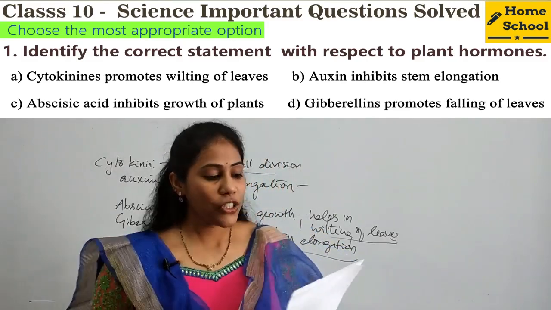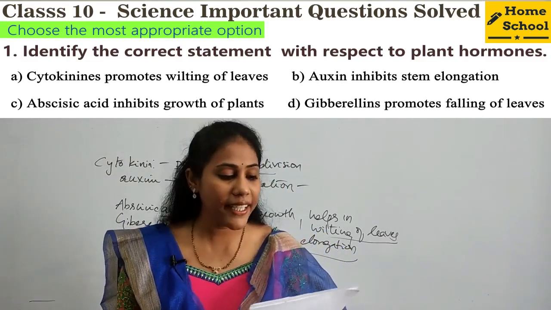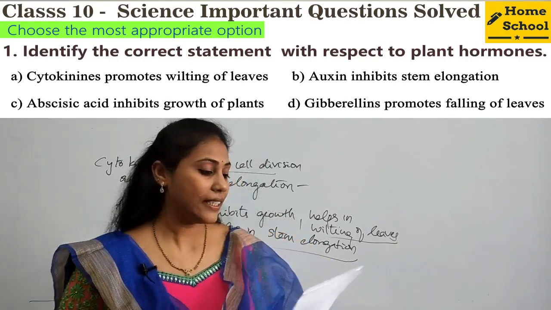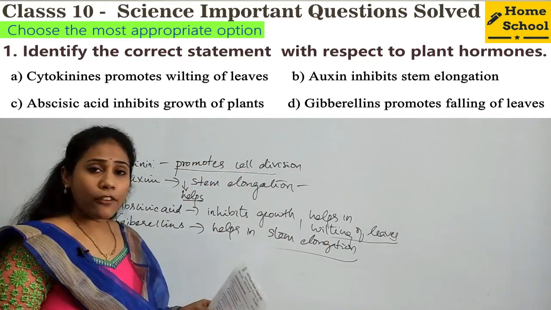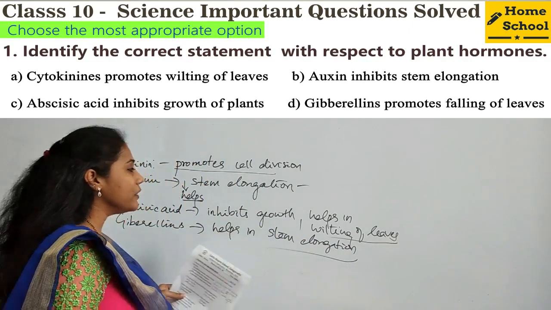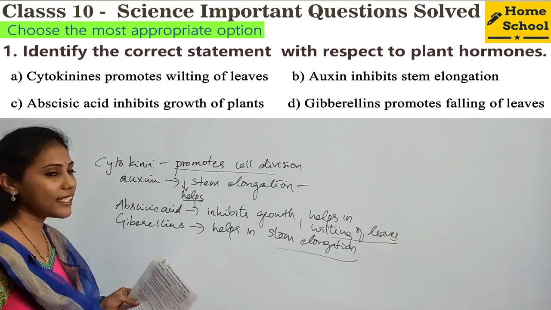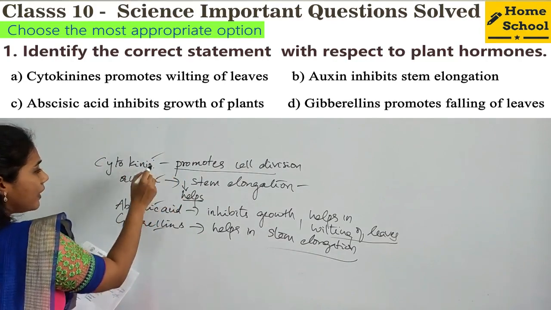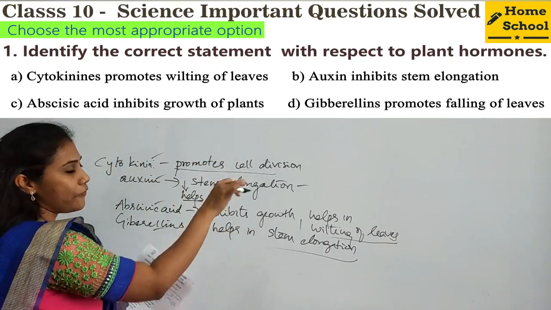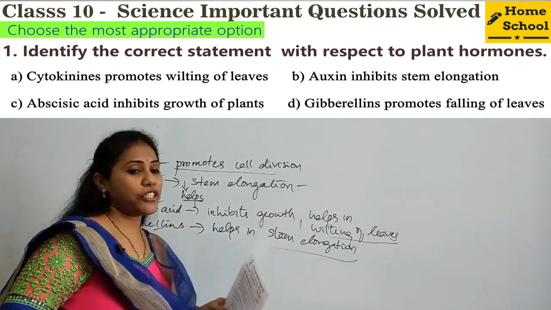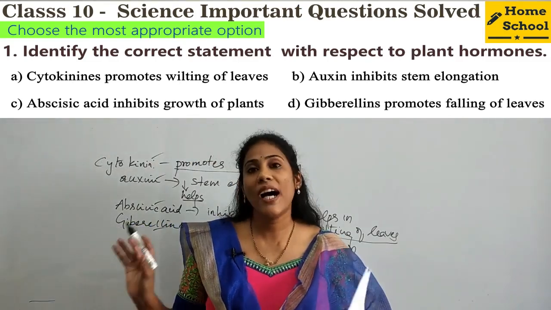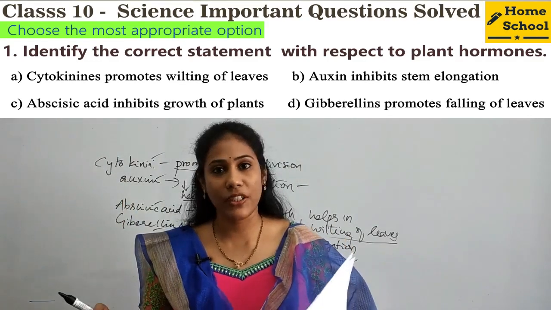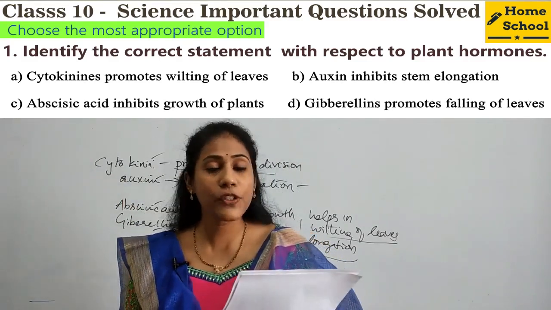So this is the first question and the correct option is option C, that is abscisic acid inhibits growth of a plant. Clear? Fine. And the question can be asked as MCQ, or a 2-mark question, or a 1-mark question can be asked here. So definitely there are 4 plant hormones. You must know their duty or their function, right? So based on this, questions can be asked in any form. So this is one important part of plant hormones in the chapter control and coordination. Clear? Fine. Let us go for the next question.